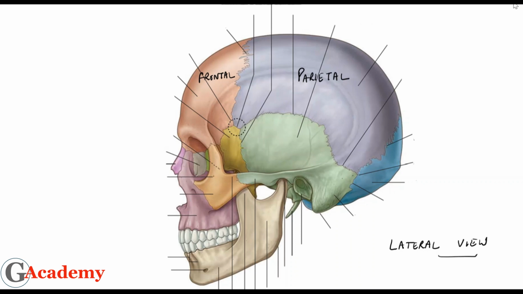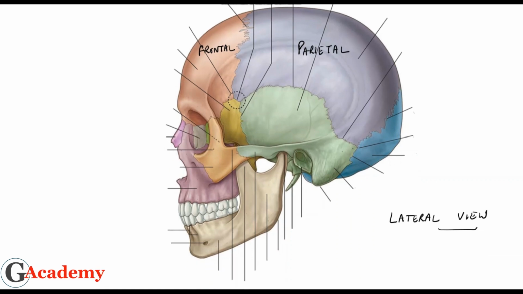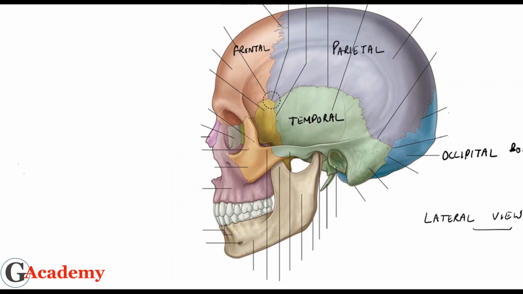There are two in number, one on this side and one on the next lateral side. This greenish one is your temporal bone. This bluish one is your occipital bone.